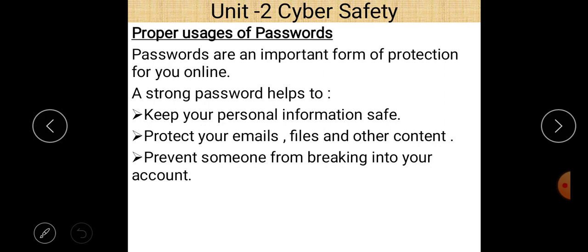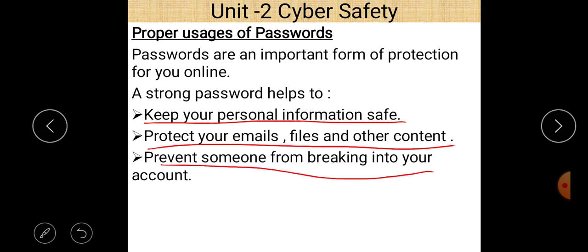Passwords are an important form of protection for you online. So what are the conditions regarding strong passwords? You should have a strong password. If you have a strong password, first of all, it keeps your personal information safe. Second important thing, it protects your emails, files, and other contents. And third important thing, it prevents someone from breaking into your account. It is hard to get your account details when you have a strong password.